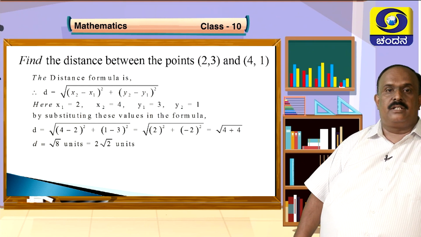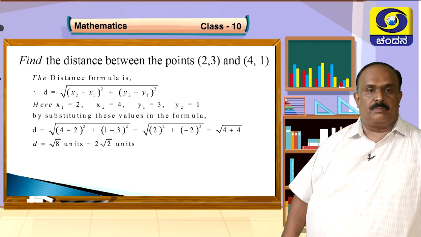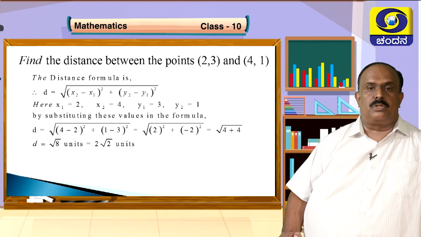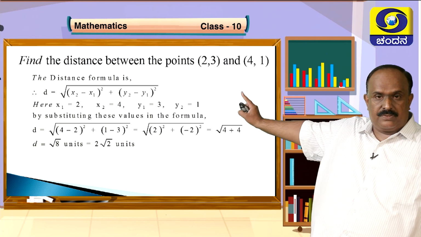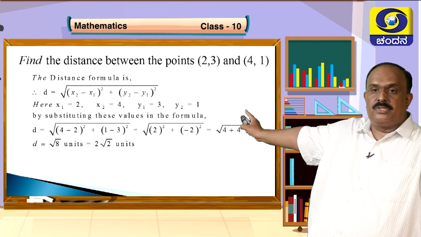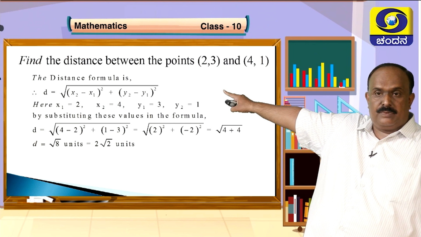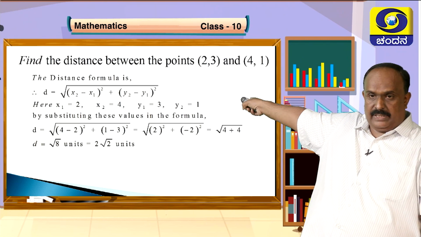Now, because you want to find the distance, you write the distance formula, that is d is equal to, carefully observe this, root of x2 minus x1 whole square plus y2 minus y1 whole square. Children, the first point, that is 2, 3, is x1, y1. The second point is x2, y2.